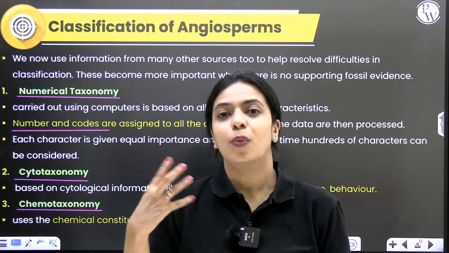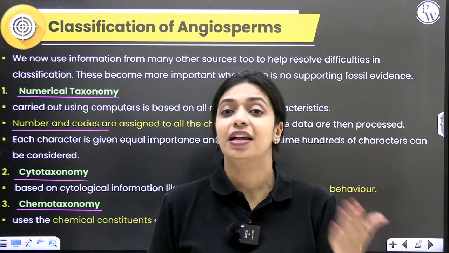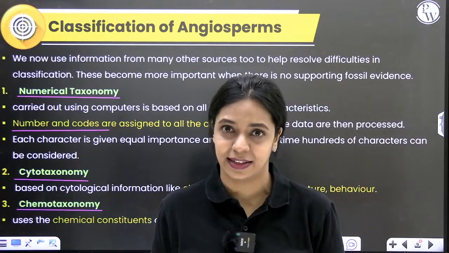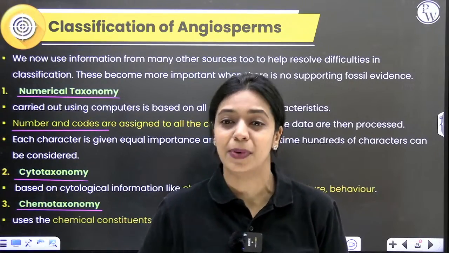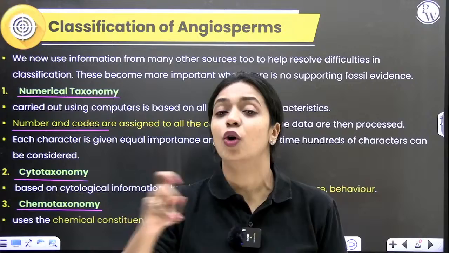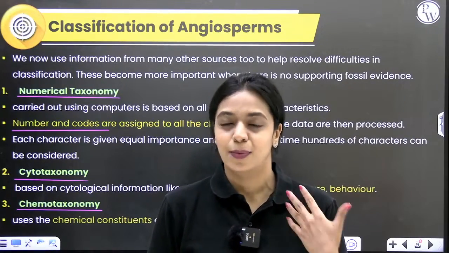Okay, so while you're comparing similarities and dissimilarities, you will give it numbers and codes. At the end, you will get a percentage similarity. Whichever plant has a higher percentage of similarity with plant A, you can say that it is more closely related to plant A. That is useful while classifying plants.